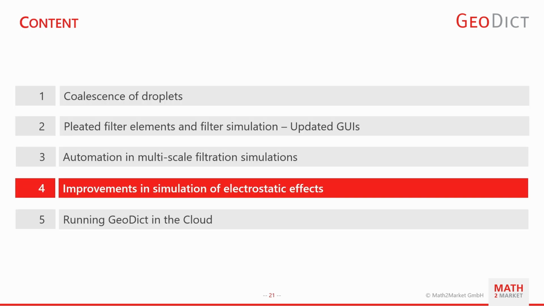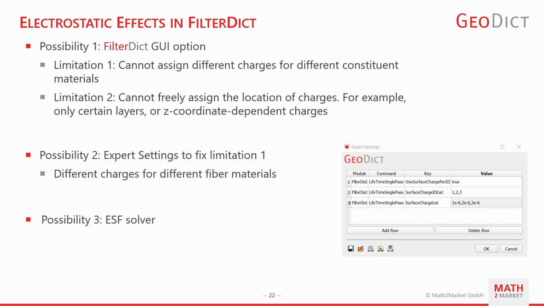The fourth topic is the improvements in simulation of electrostatic effects by implementing the electrostatic charge decay model in Geodict. For simulation of electrostatic forces, we currently have three options. The first option is what can be found under the FilterDict graphical user interface, where we can adjust the surface charge and also the particle charge. The limitations are that the user can't assign different charges for different constituent materials, and also can't assign the location of charge. For example, if you want to have electrostatic forces only for certain layers, or, let's say, z-coordinate dependent charges.